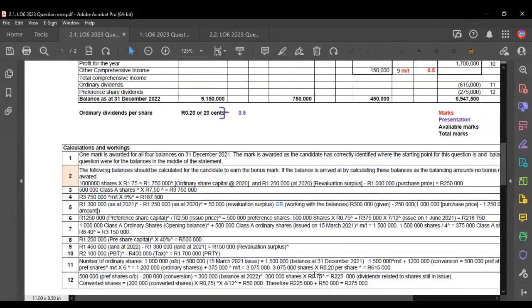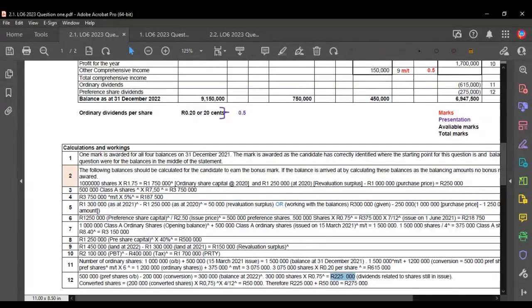The reason why we said it's fixed is because it won't change from year to year, and the examiner doesn't need to tell us about it. So that would have resulted in 225,000 Rand of dividends that represented the dividends paid to shareholders that remained throughout the year. So this was the dividends paid to shareholders that never changed. They were always preference shareholders.